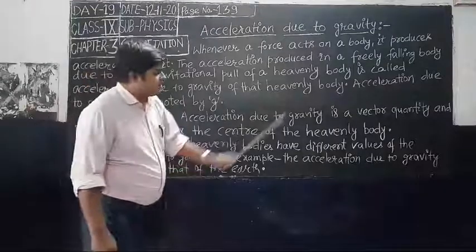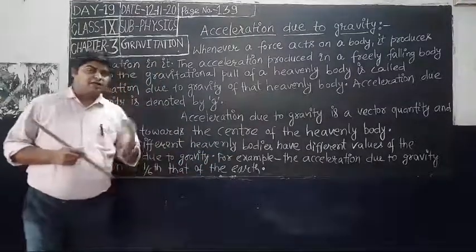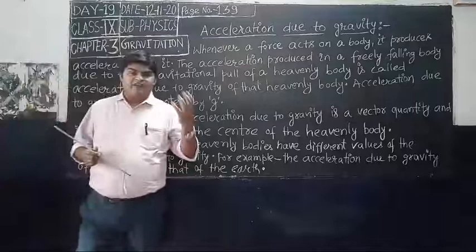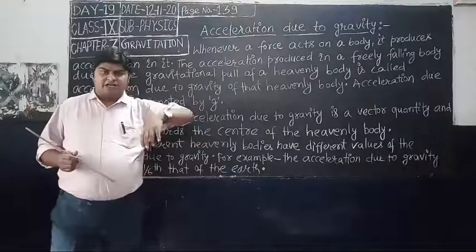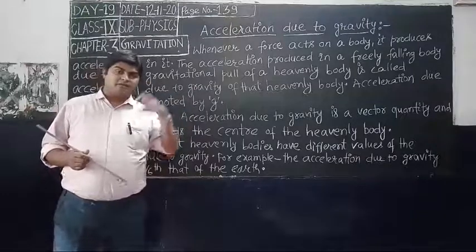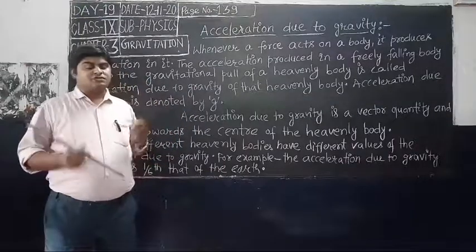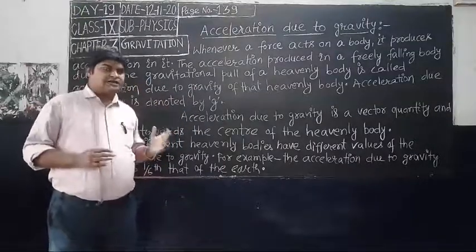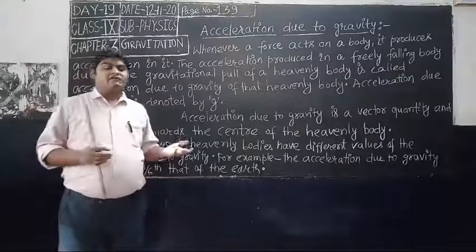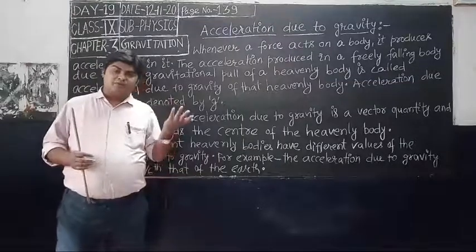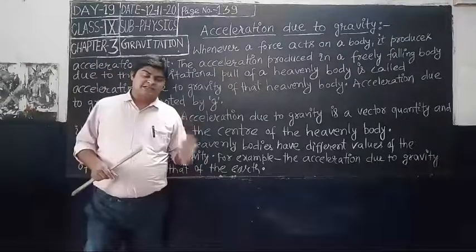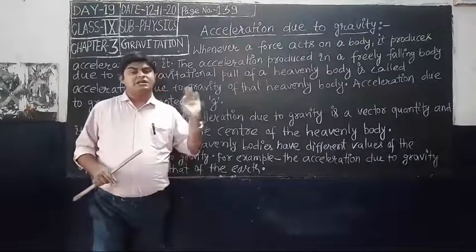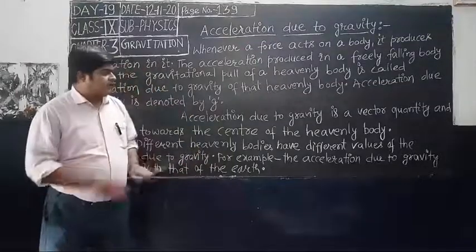Acceleration due to gravity is a vector quantity. You have seen that when Earth attracts any object, it always falls towards the Earth. That means it has a particular direction, the downward direction. So we can say that acceleration due to gravity is a vector quantity. And you know in chapter 2, acceleration is also a vector quantity.